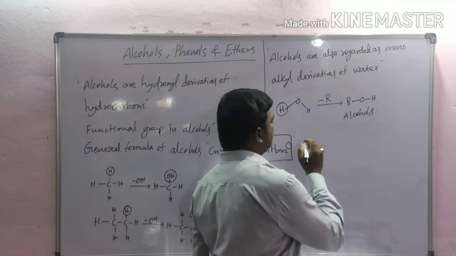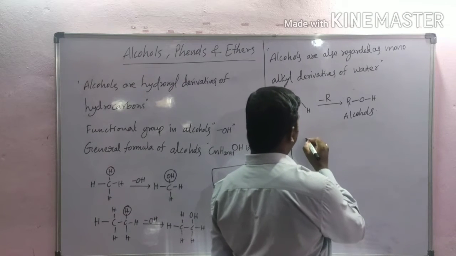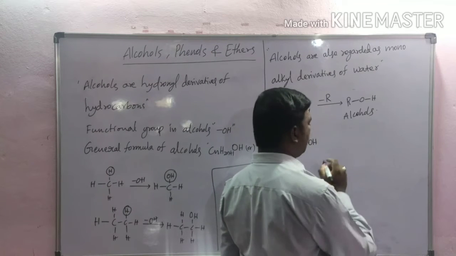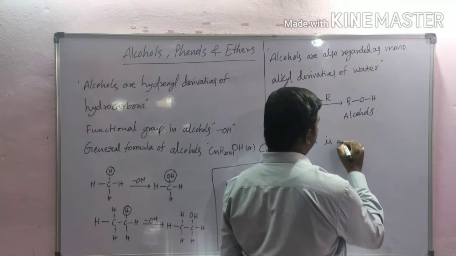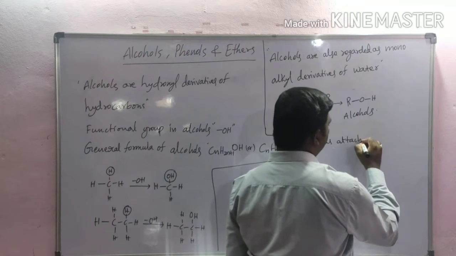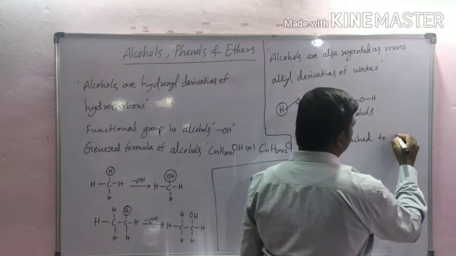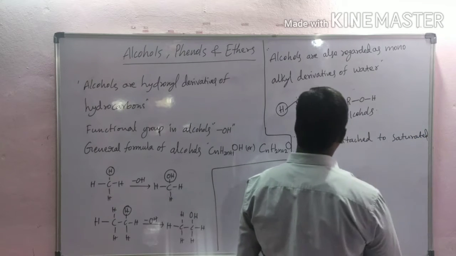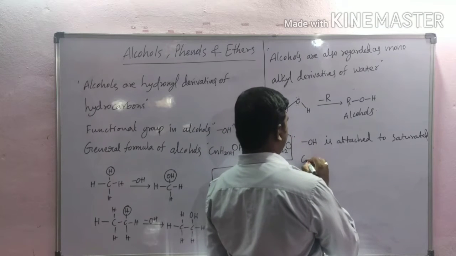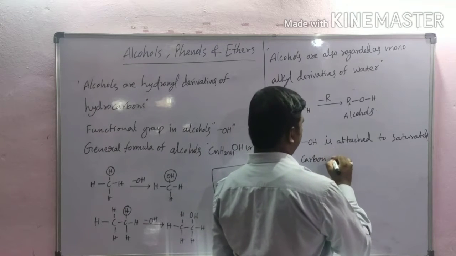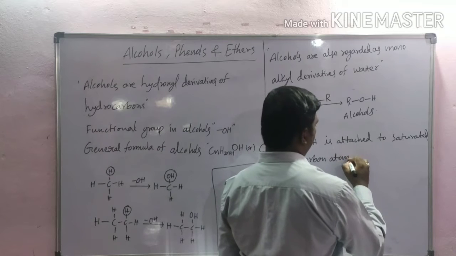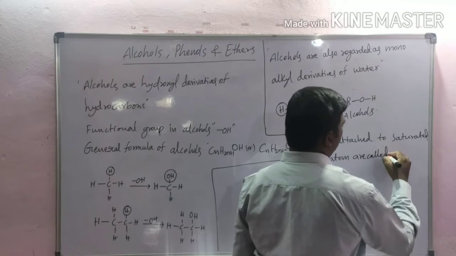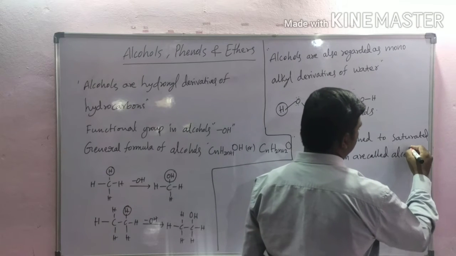In these compounds, a hydroxyl group attached to a saturated carbon atom is called alcohol.